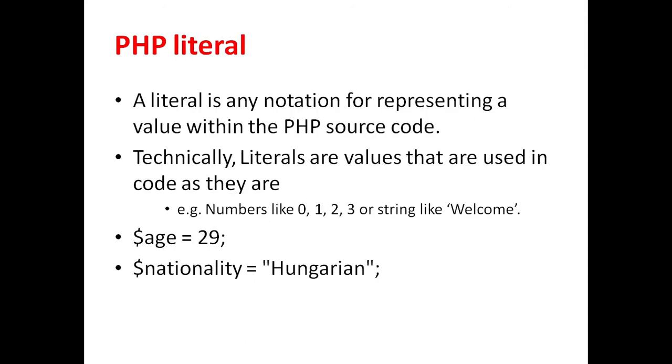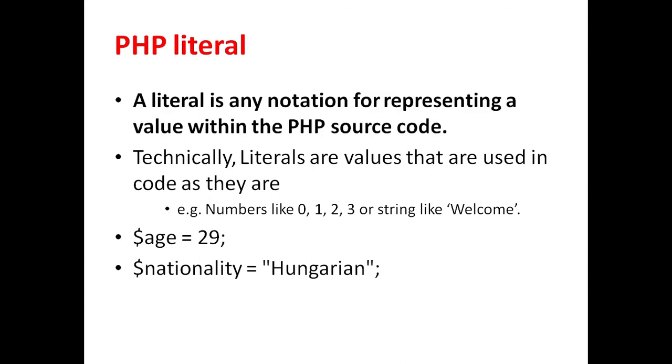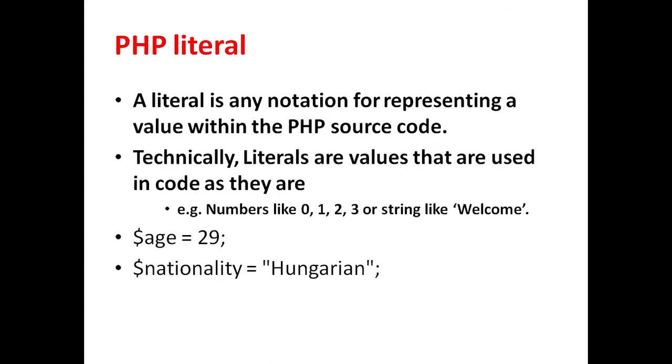PHP literals. A literal is any notation for representing a value within a source code. Technically, literals are values that are used in a code as they are. That is numbers like 0, 1, 2, 3 or string like welcome. That is $age equal to 29. 29 is a literal.